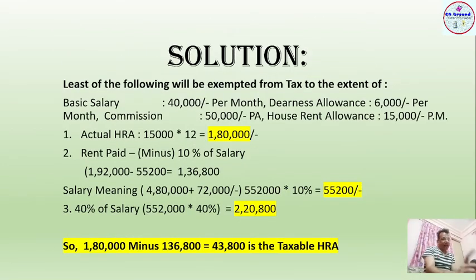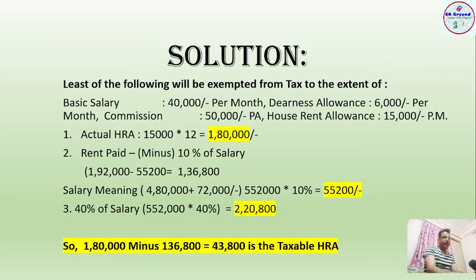Least of the following, as I told you, I'm repeating again and again, least of the three will be exempted from the income tax point of view, and whatever HRA is received less the least of the following, the rest of the amount will be treated as your taxable income under HRA. It is clearly mentioned the basic salary, as I saw in the previous slide. So actual HRA, he's getting 15,000 per month, that is 15,000 for 12 months, so it comes to 1,80,000.